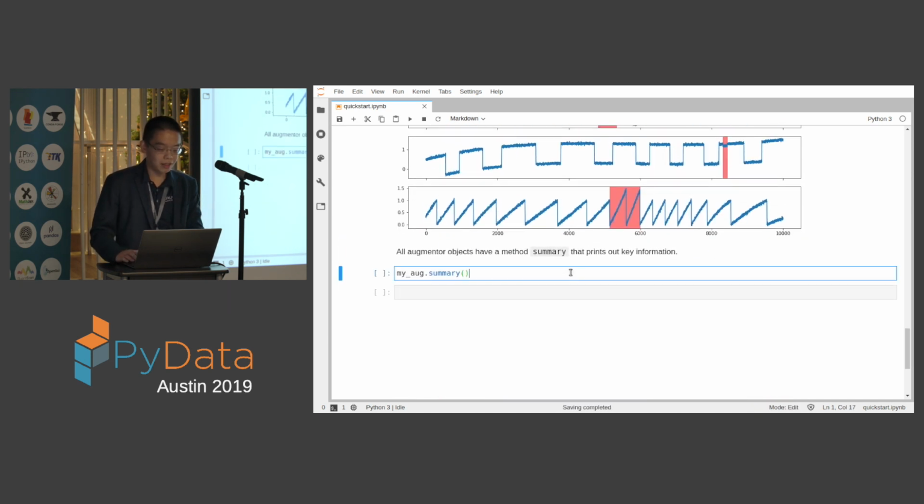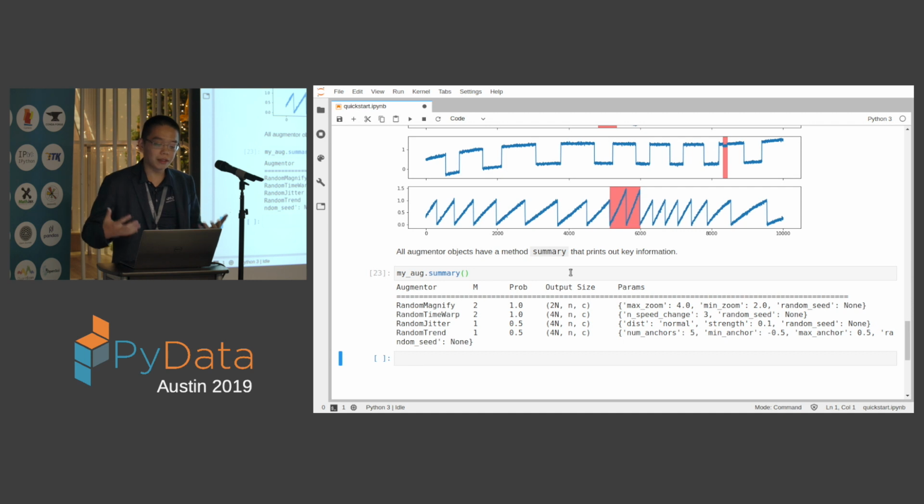And of course, things can get so complicated that you don't even know what your pipeline looks like. So we have this dot summary to summarize what your pipeline looks like. This is basically very similar to what you will have in Keras if you use Keras.